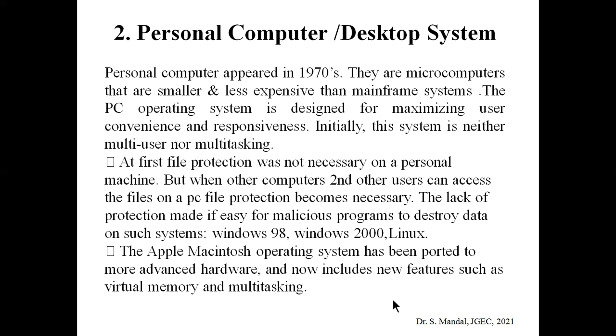Now coming to the second type of operating system, that is the personal computer or desktop system. Basically this type of OS or computer appeared in 1970, and they are small and less expensive, whereas this type of personal computer or PC is basically designed for maximizing user convenience and responsiveness.